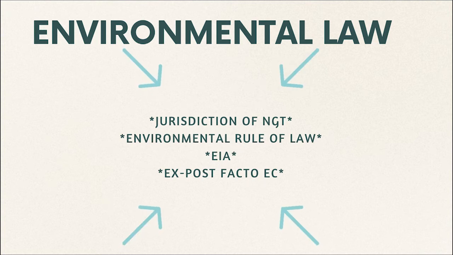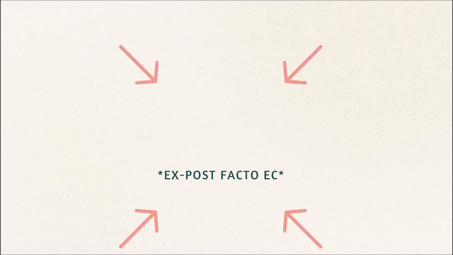Next is the issue of environmental rule of law. Environmental rule of law is a very important and recent topic which has been devised by the Supreme Court around 2018-2019. Particularly, all the important judgments on this have been authored by Justice D.Y. Chandrachud. So you should check out the 4-5 cases that are there on environmental rule of law since the year 2018. Then of course we have the topic of environment impact assessment and the related issue of ex post facto environmental clearance. So your conceptual understanding of these two areas coupled with the understanding of recent case laws will be possible areas that can be tested in environmental law for the 2022 examination.